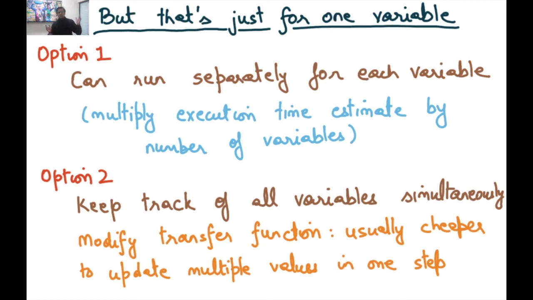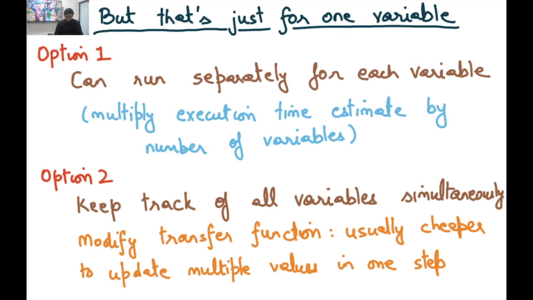And this is not much, because typically, this just means that it's quadratic in the size of the program. For a single variable, we just showed that it is linear in the size of the program. It's just 4 into the size of the program, where number of statements is being used as a proxy for the size of the program. And if I run it separately for each variable, then it would be quadratic in the size of the program.